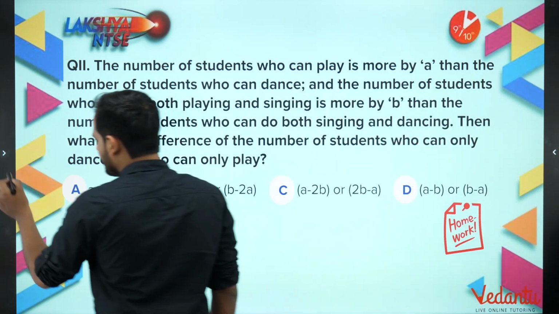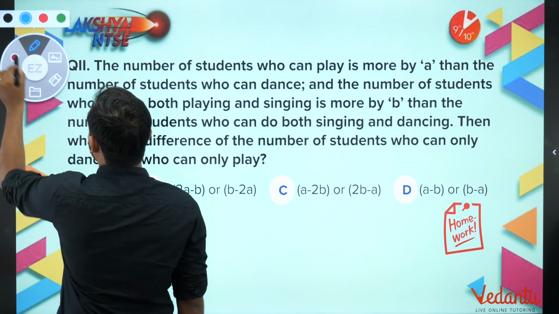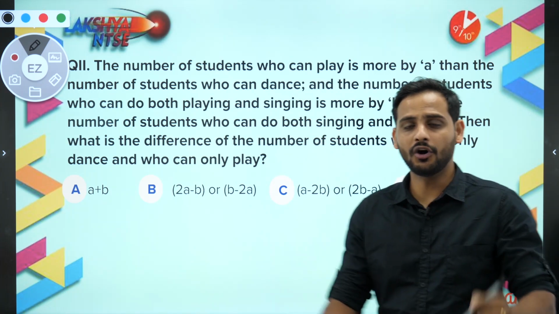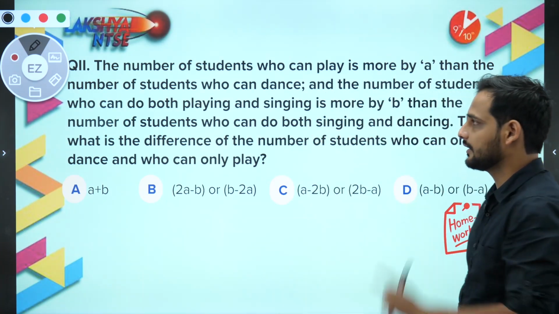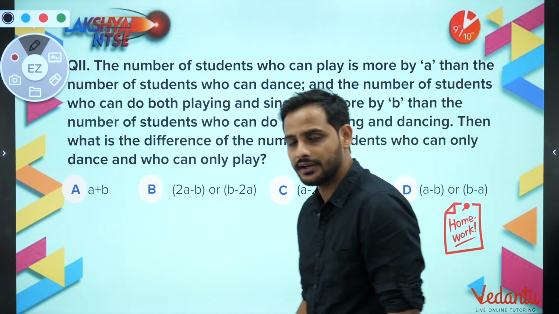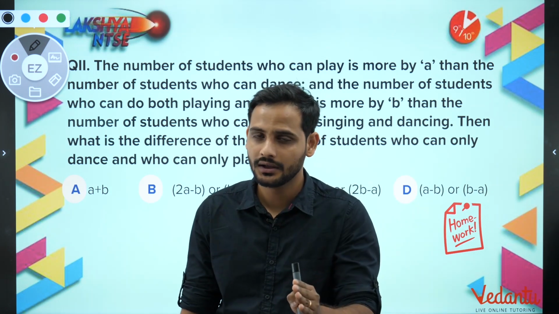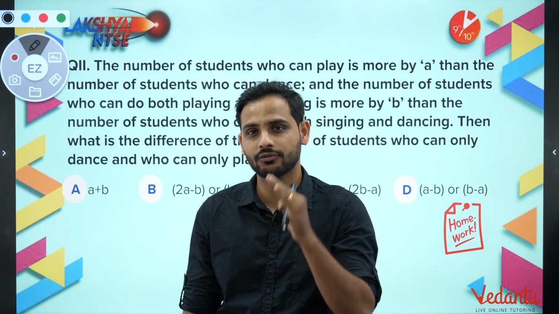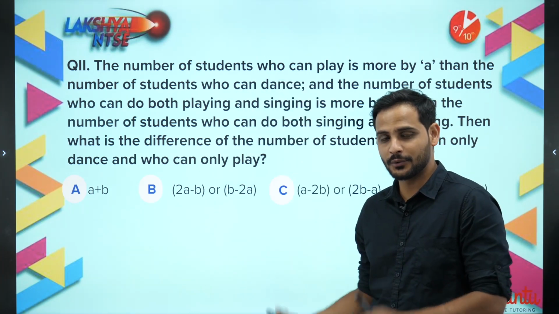So bachcho, as you can see, this is a Venn diagram problem, and I have given you one advanced level problem so that you will get to know what maximum difficulty we can expect from NTSE. This is the maximum difficulty you can expect, not more than that. If you have cracked this question, then your preparation is going really well with Venn diagrams and all the topics. Those who are answering daily, you are doing really well bachcho. So let's look at this homework question.